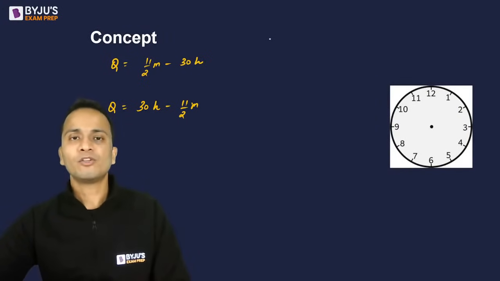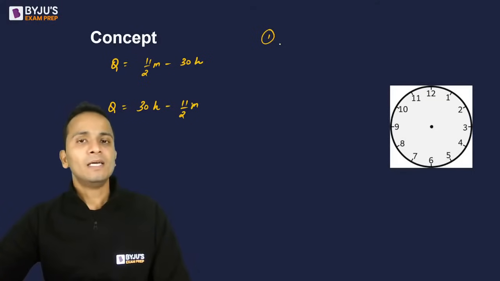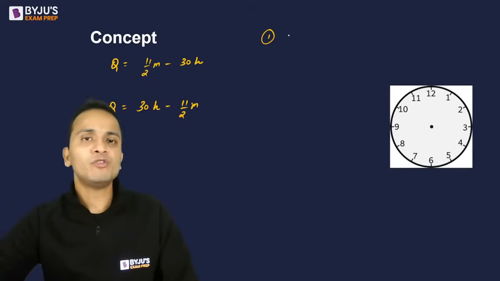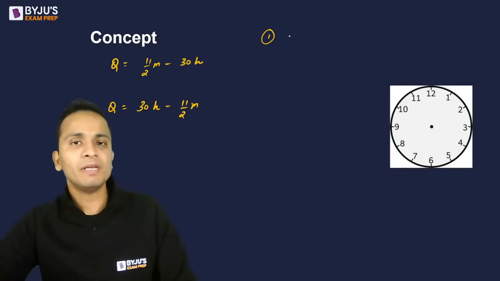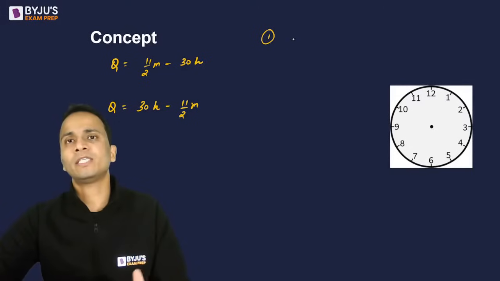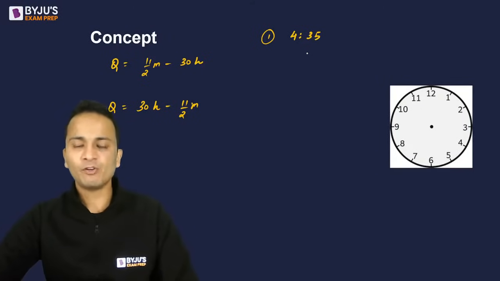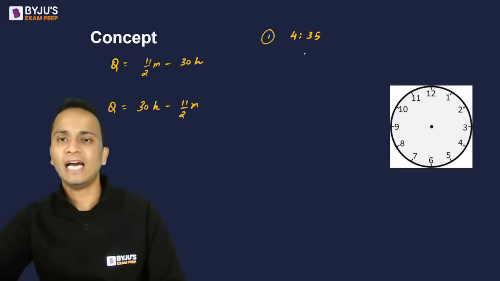First example, let's say the question is, find the angle between the hour hand and the minute hand when the time is 4:35. We have to find out the angle between the hands.